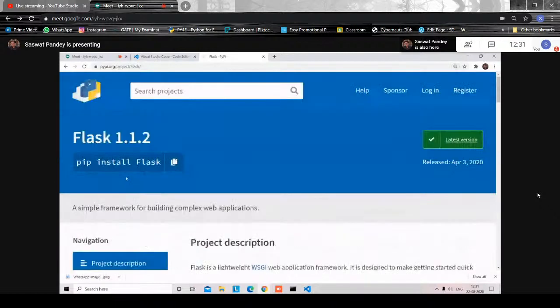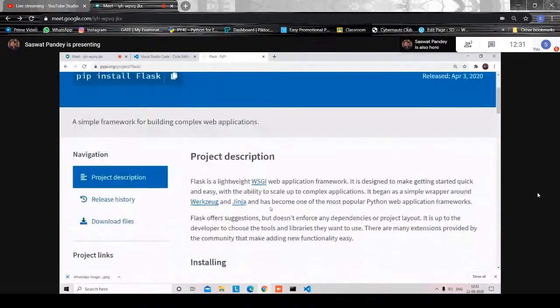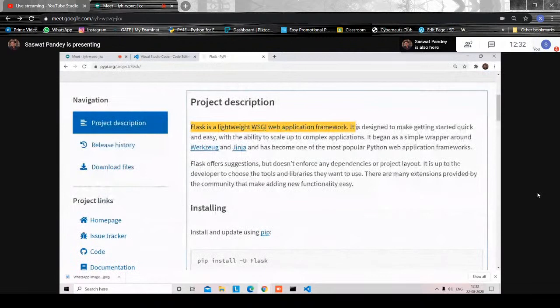Flask is a lightweight web application framework. It is designed to make getting started quick and easy, with the ability to scale up to complex applications. Flask is my personal favorite. I feel when you are making something small, Flask is way better than Django. Django is a web framework.